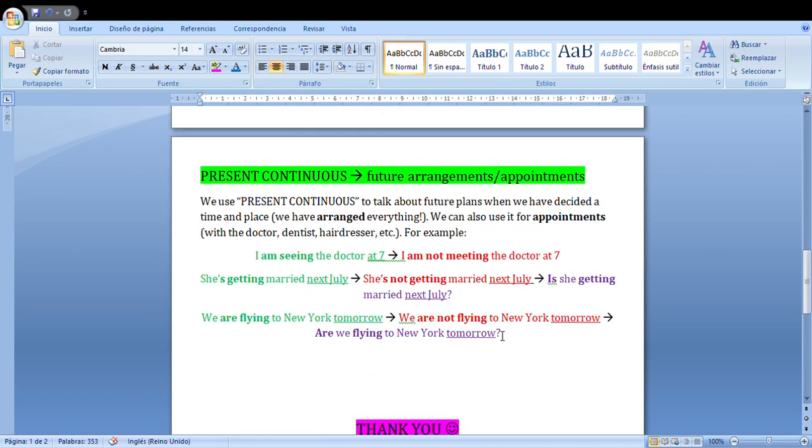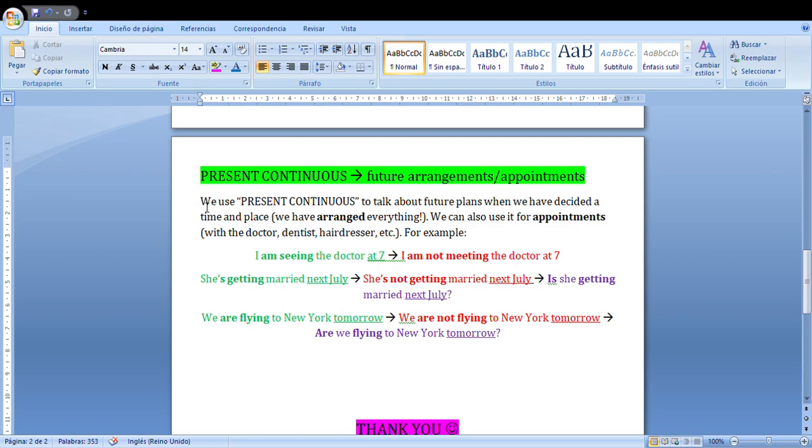And last thing of grammar, which is present continuous. Careful, because it's a present continuous with future meaning. We use it for future arrangements or appointments. You will see what is arrangement, what is appointment. Careful, because present continuous, you can use it for the present. For example, I am eating an apple. Me estoy comiendo una manzana. We're going to see how to use present continuous with future meaning.